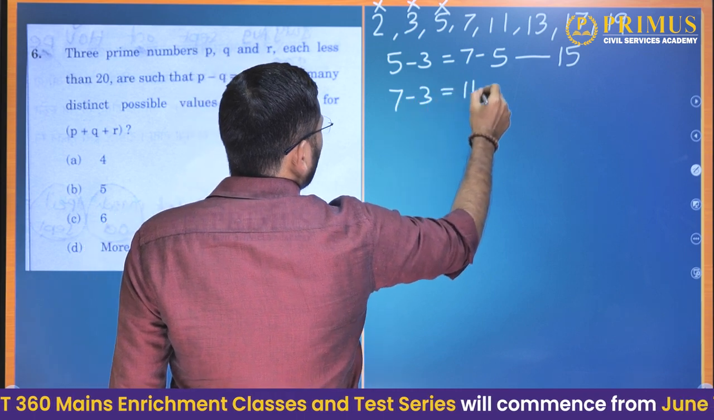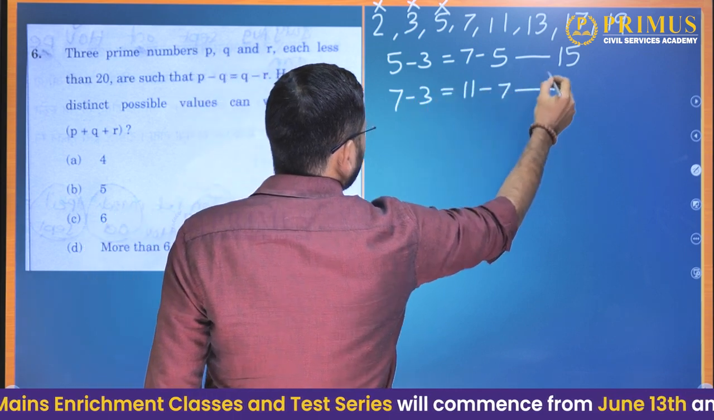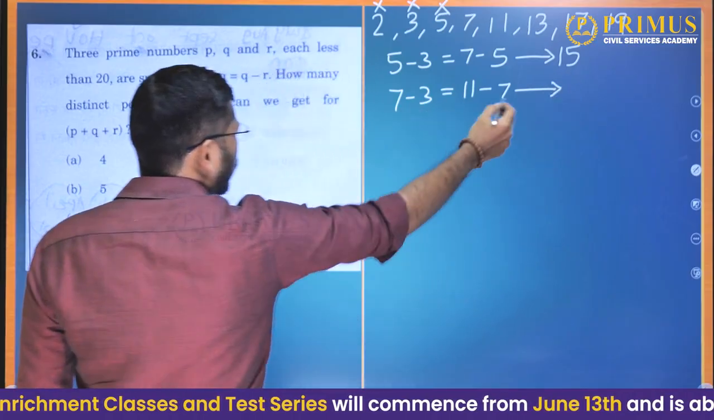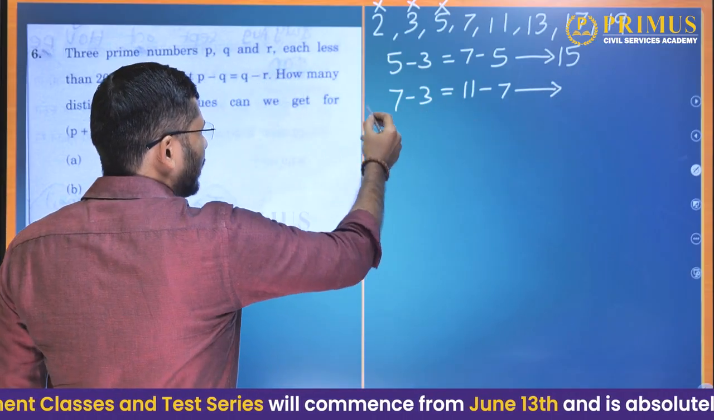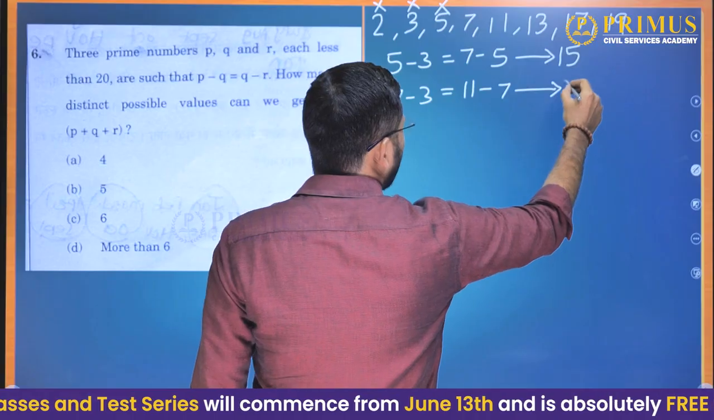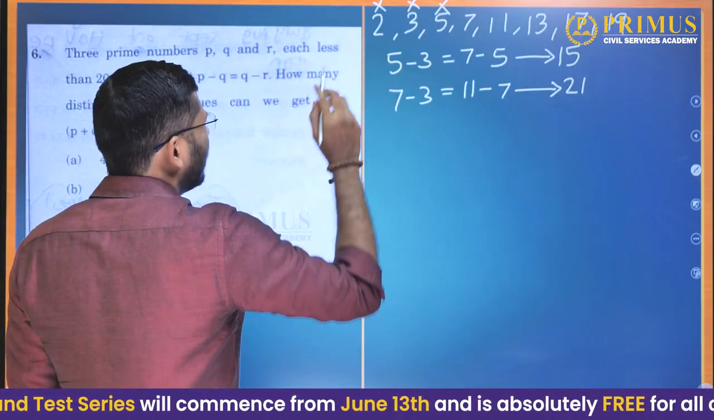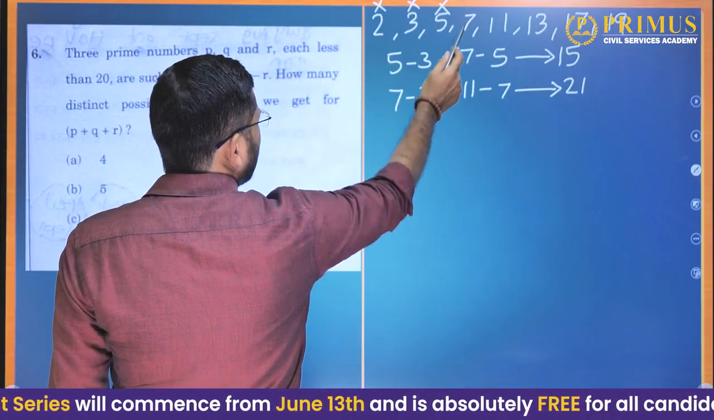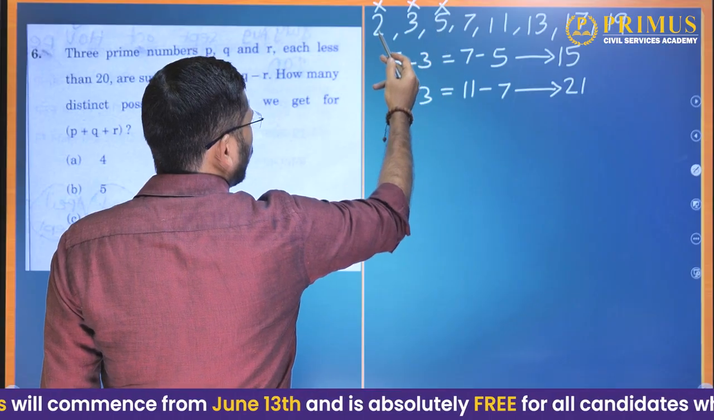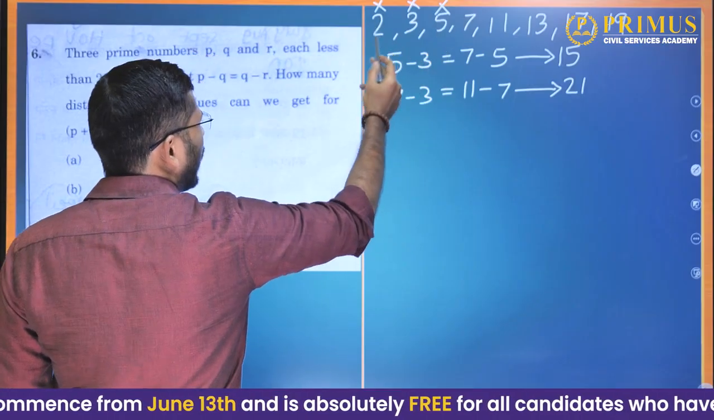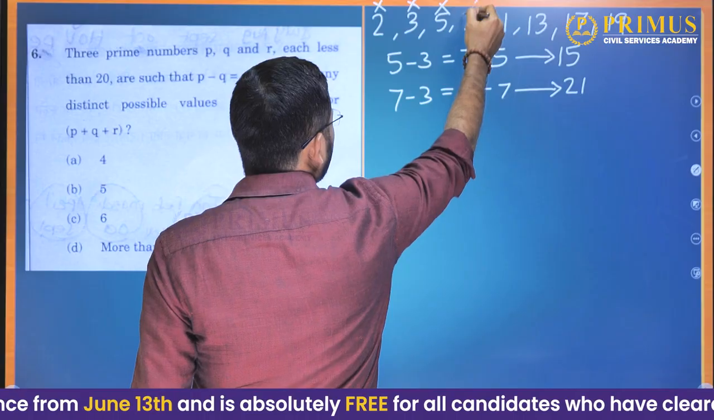7 minus 3 is equal to 11 minus 7. So what is the sum of these things here? 7 plus 3 plus 11 will give us 21. Okay, then 7 and 5, 7 and 3, 7 and 2. 7 minus 2 will give us 5, but 7 plus 5 will be 12. 12 is not there. So we are done with 7.